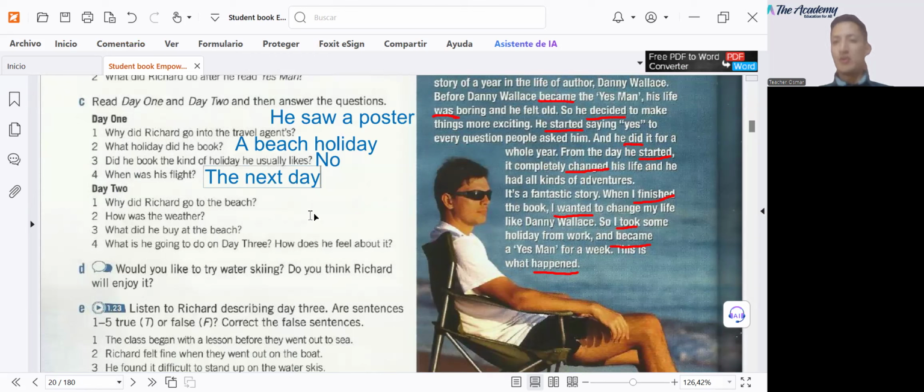Let's carry on with day 2. Day 2, here we go. Why did Richard go to the beach? How was the weather? And what did he buy at the beach? What is he going to do on day 3? How does he feel about it? Okay, let's identify that. So here we go.